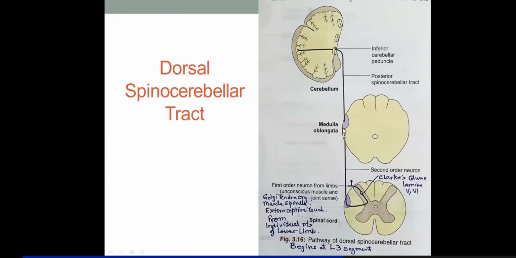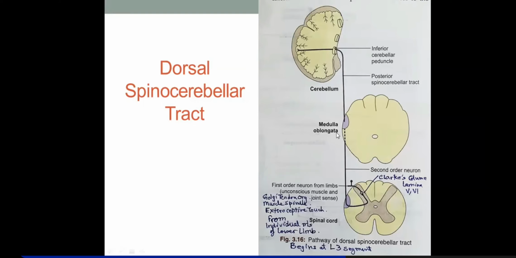Let me tell you that the cerebellum is attached to the brain stem with the help of three peduncles: the superior cerebellar peduncle, middle cerebellar peduncle, and inferior cerebellar peduncle. This dorsal spinocerebellar tract will ascend through the brain stem because the inferior cerebellar peduncle attaches the cerebellum to the medulla.